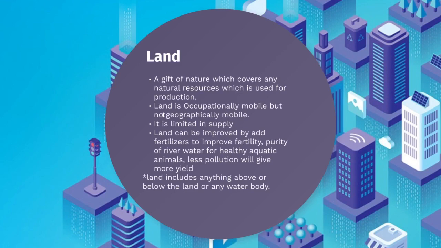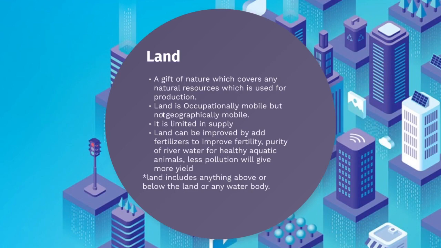Which means that you cannot shift land from one place to another, which is basically impossible for any human being. It is limited in supply. Basically the whole earth is land, anything above and below, so we cannot increase or decrease the quantity of land available to us.